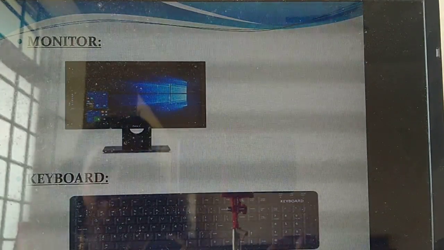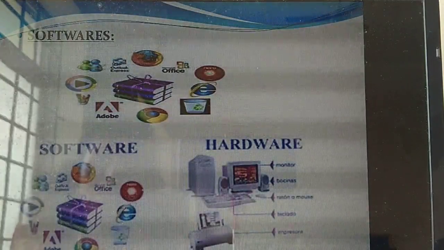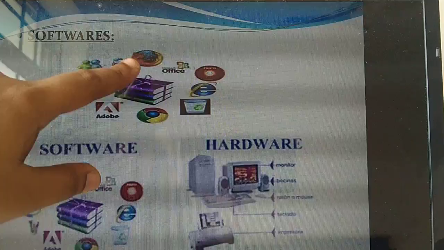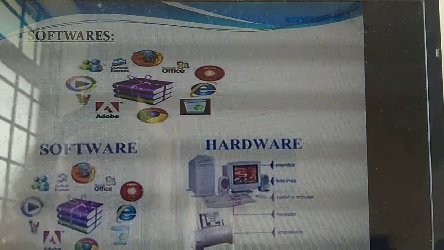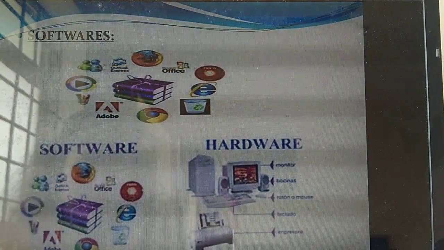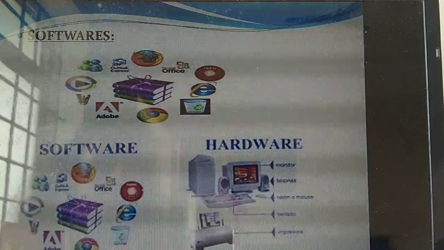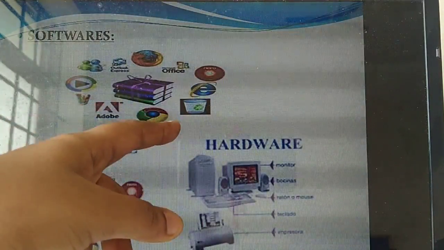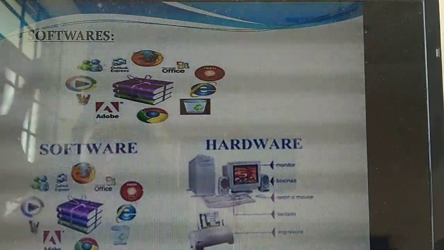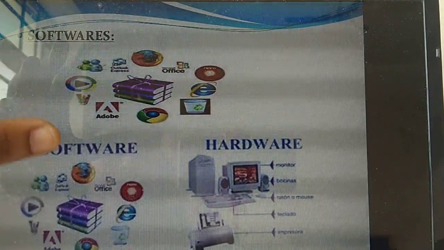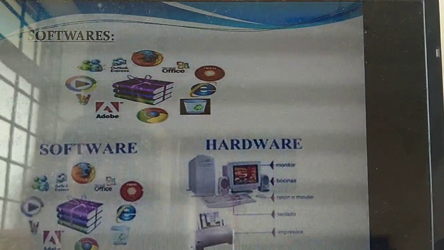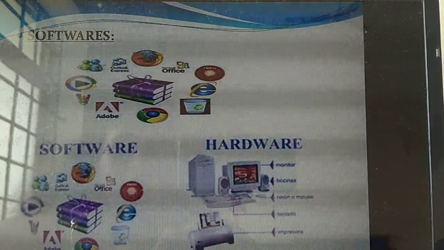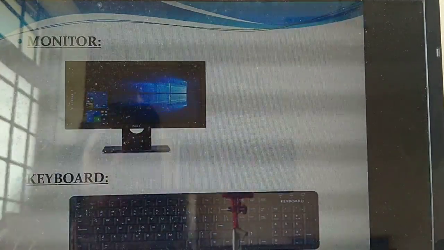So these are the examples of what? Hardware. Okay. Next thing is software. Software is nothing but these are the software, the applications. These are the things you install inside the system for your use. That is called as what? Software. What are the things I have given? Chrome, Google Chrome, Internet Explorer, Recycle Bin, MX Player, like this. All these things are there. What are we calling these things? Software. Understand?